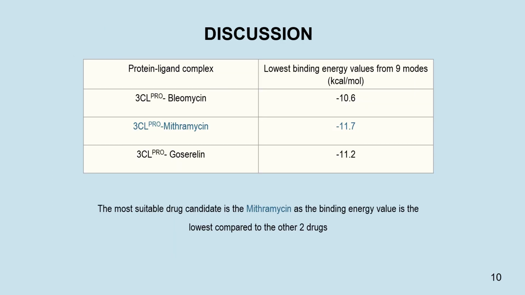Based on the results shown, among all the 3 docking complexes, mitramycin is the most suitable drug candidate as it has the lowest binding energy value among the complexes. The value is at negative 11.7 kilocalorie per mole, which is lower than the other 2, which are negative 10.6 kilocalorie per mole and negative 11.2 kilocalorie per mole for bleomycin and goserelin respectively.